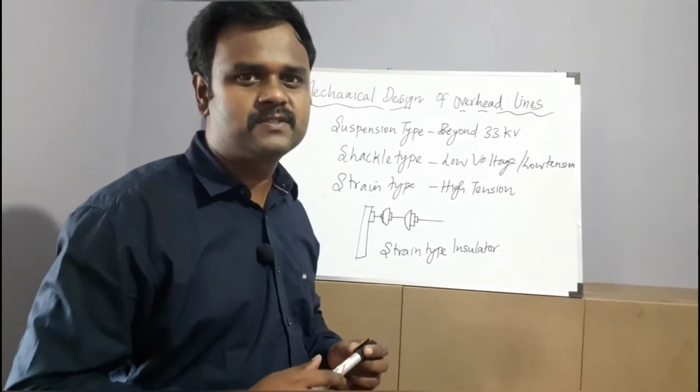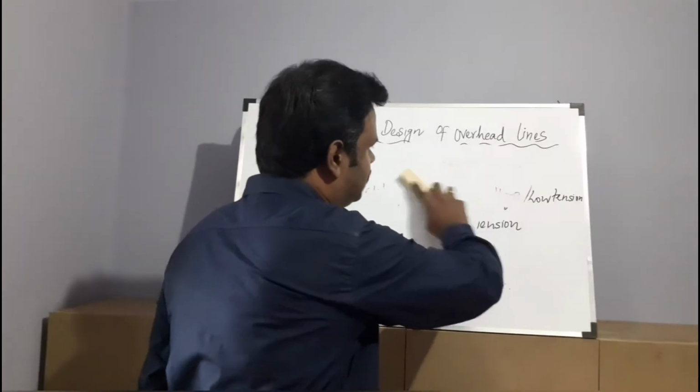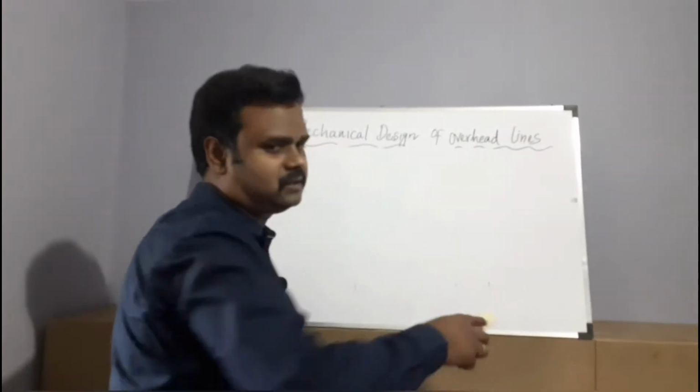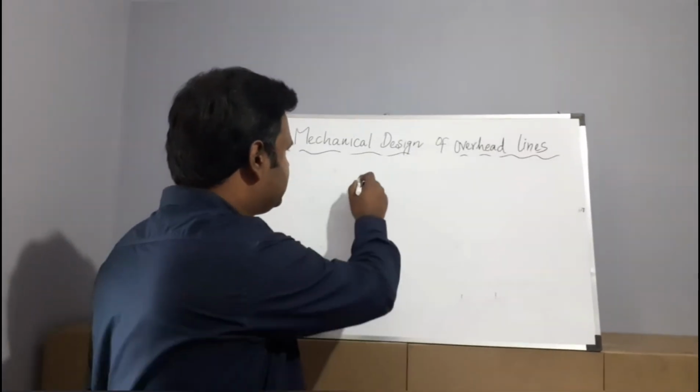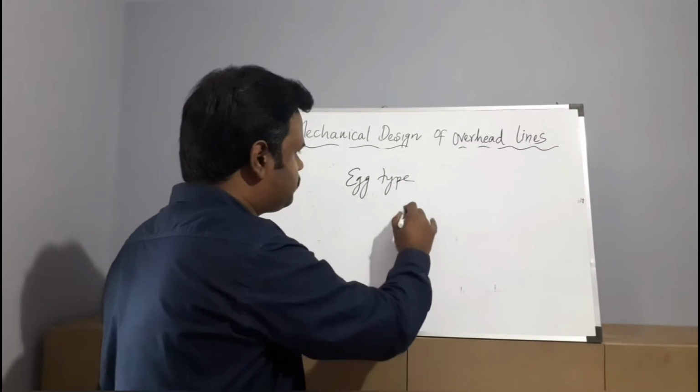Let me move on to the next insulator, that is egg type insulator. Normally we will see this egg type insulator nearer to our homes, right? So why this egg type insulator? Egg type insulator or stay type insulator, they will say. This is used to provide mechanical support to the towers, right?